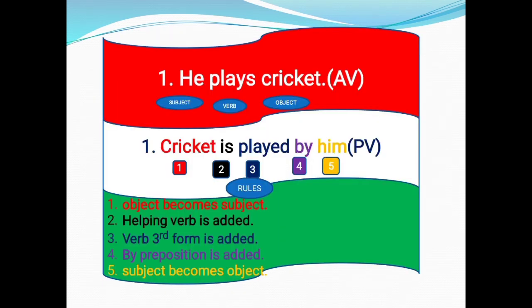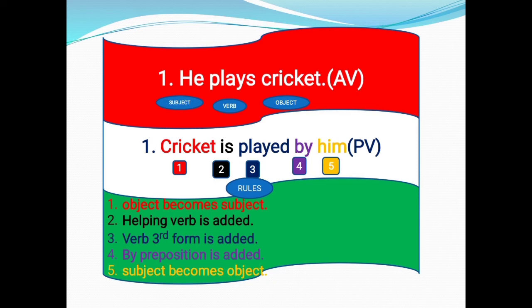Let us see how to change a sentence from active voice to passive voice. Here in red color the active voice is given: he plays cricket. He is the subject, plays is the verb, cricket is the object. Before learning how to change a sentence from active voice to passive voice, we should know the rules.